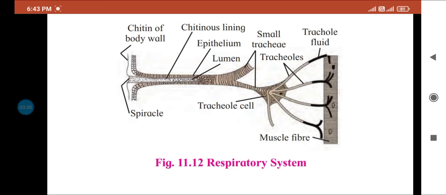The content of this fluid keeps changing. At high muscular activity, a part of the fluid is drawn into the tissue to enable more and rapid oxygen intake. The body fluid simply acts as a stationary medium for diffusion. During high muscular activity, the fluid drawn into the tissue enables more rapid oxygen intake.